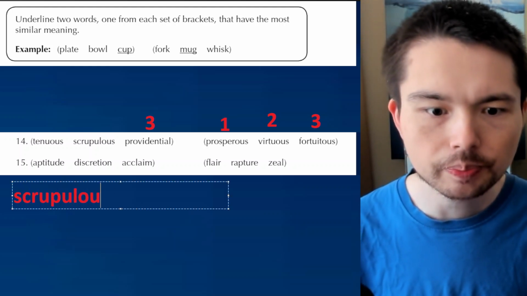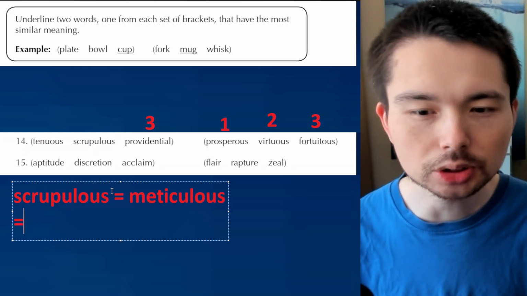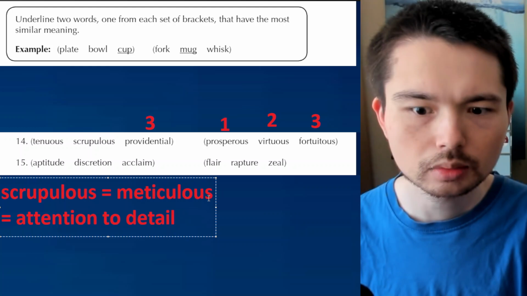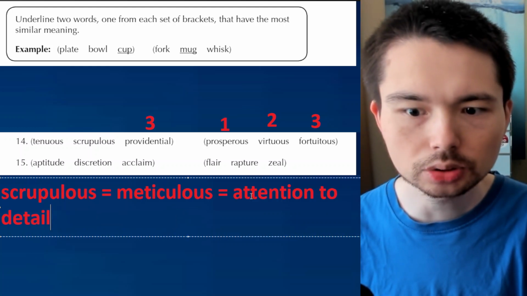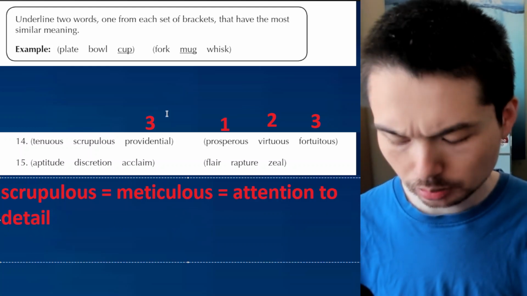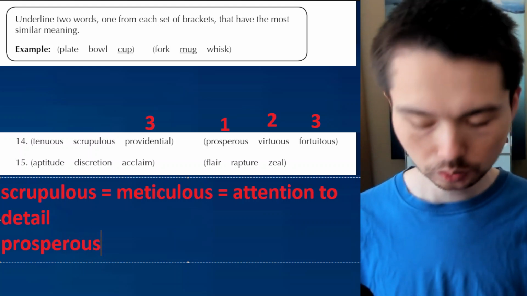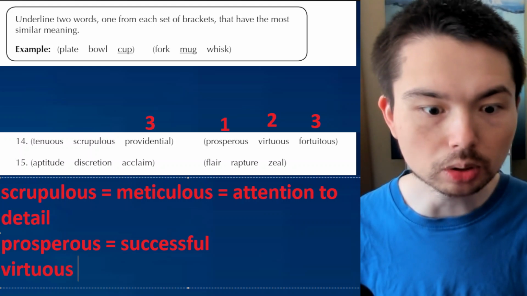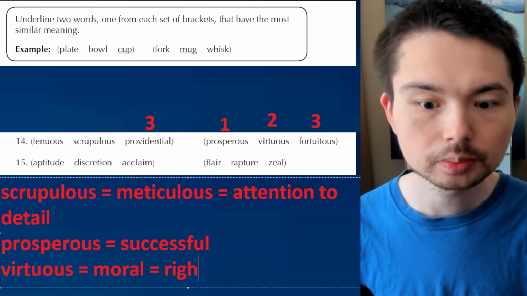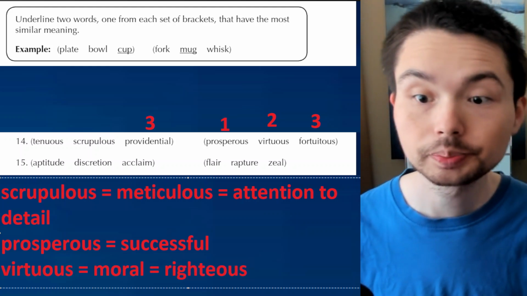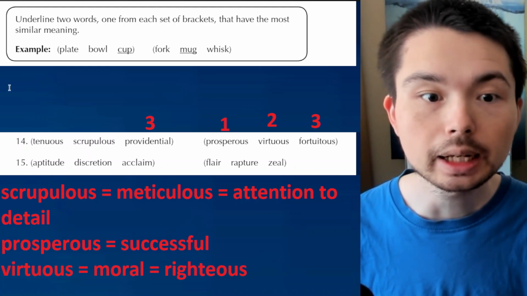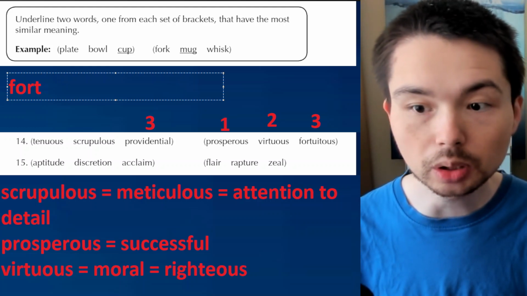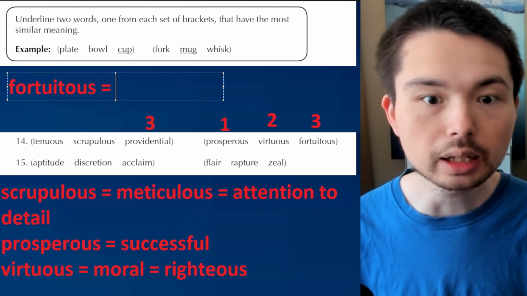Scrupulous means very detailed. You're so meticulous, paying a lot of attention to detail. Next. Prosperous, successful. Virtuous, doing the right thing. Moral, righteous. Saintly. And we already had it, though, the answer for 3. Fortuitous, providential, just fancy words for being really, really lucky.